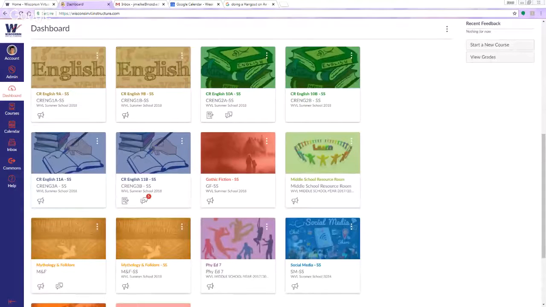All right, hopefully now you can see my screen. This is actually my dashboard in Canvas, and you're going to see a lot of courses here. That's because I teach a lot of courses, but you will not have this many showing. You'll just have the ones that you are responsible for. For the purpose of this video, I'm going to show you Credit Recovery English 9A. If you have 10 or 11 or 12, it doesn't matter which one you have because they all run the same way. So I'm going to go ahead and click on the course, and that will open it up.